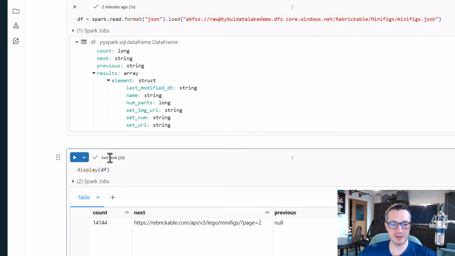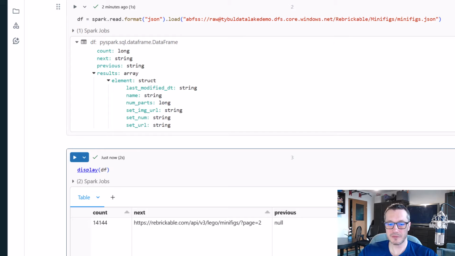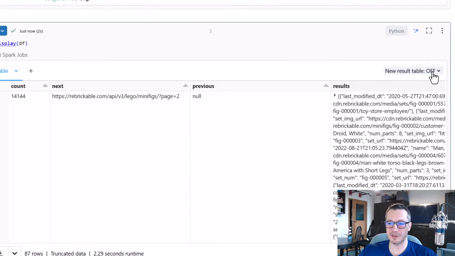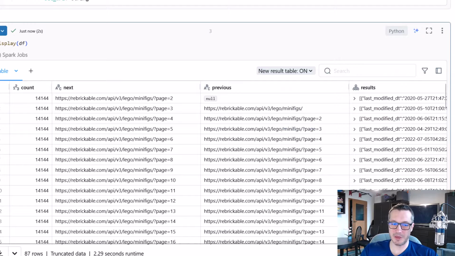And please note that I used the data frame that was created in the previous cells, which means that I can reference some objects, some variables from other cells that were executed previously. Now, let me turn on new table view, which will display our data frame, our JSON file, in a nicer form.